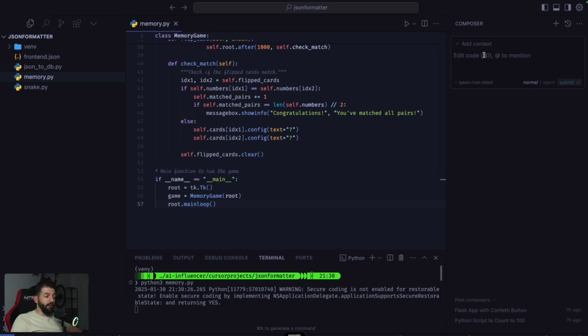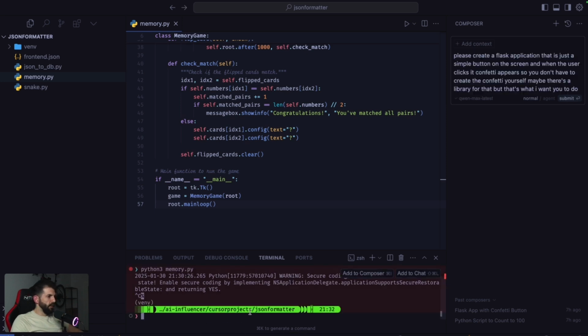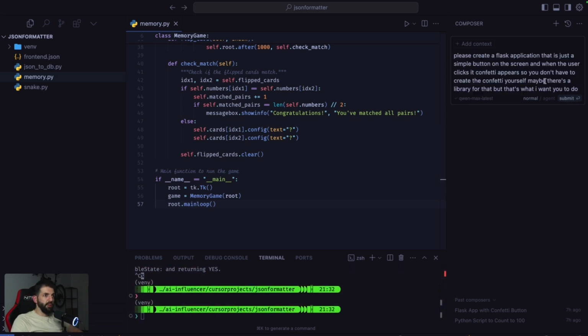Please create a Flask application that is just a simple button on the screen. And when the user clicks it, confetti appears. So you don't have to create the confetti yourself. Maybe there's a library for that, but that's what I want you to do. So let me quickly kill the process here inside of the terminal and we'll hit enter.